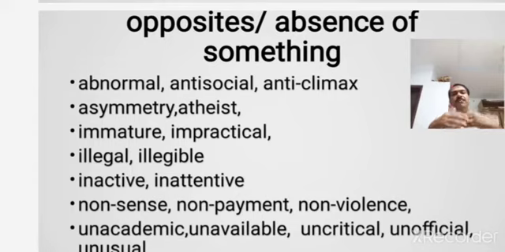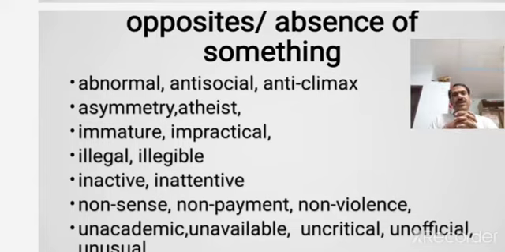So this is a very important group of prefixes where you form the opposites by adding prefixes. So now let us take here in this slide, there is a long list of words where you find a number of words with different kinds of prefixes, and all these words form the opposite or the absence of something.